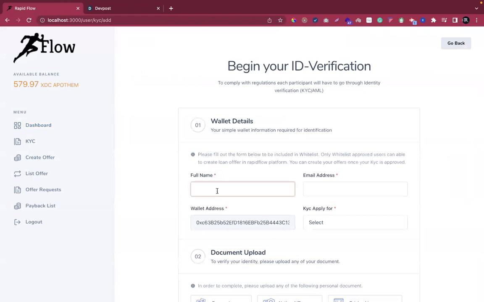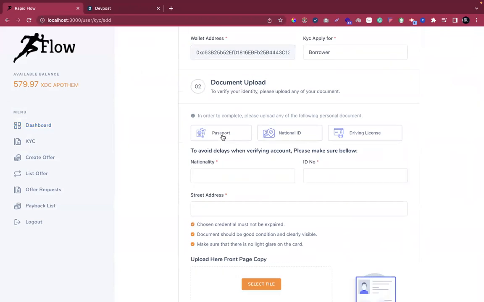I need to fill in the data. For testing purposes, I will enter my data like this. A KYC applied for borrower, and document, some dummy number for demo purposes.